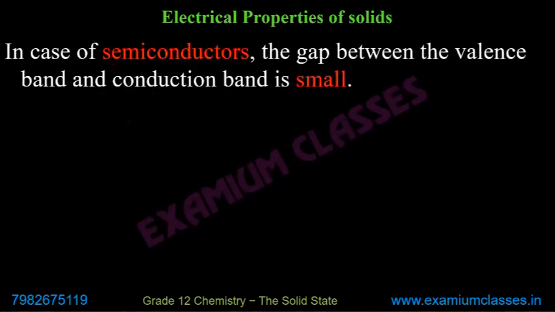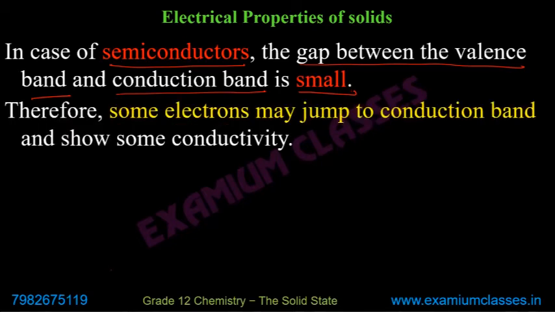In case of semiconductors, the gap between the valence band and conduction band is small. So we can provide that much energy and a few electrons may jump to the conduction band and show some conductivity.